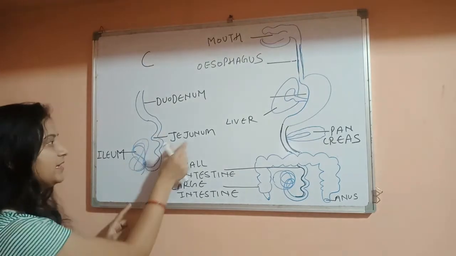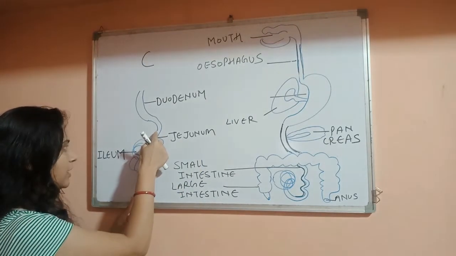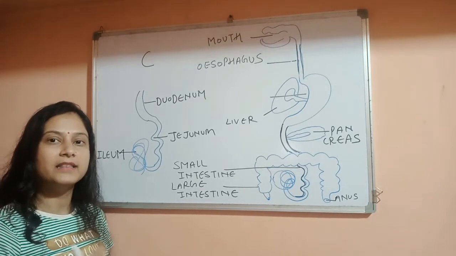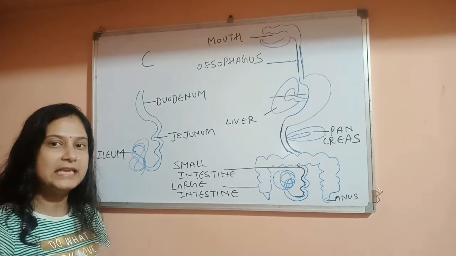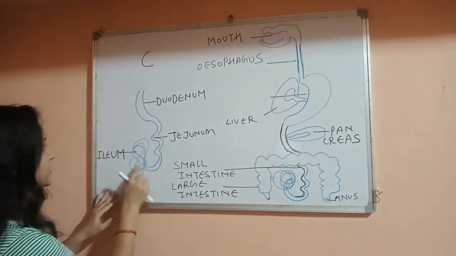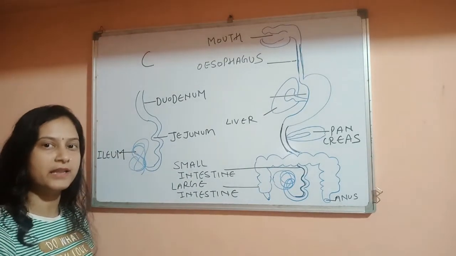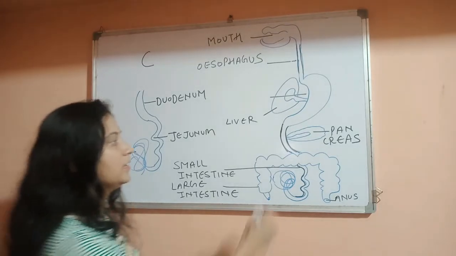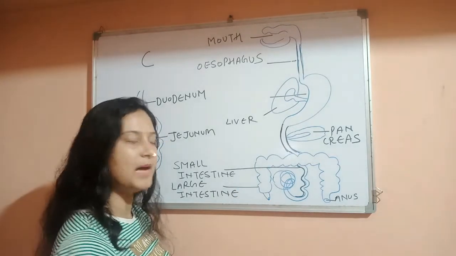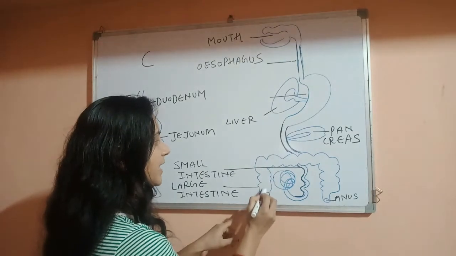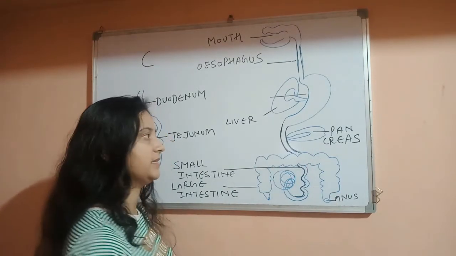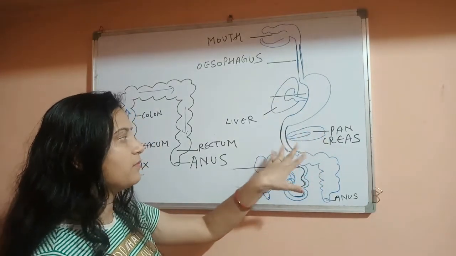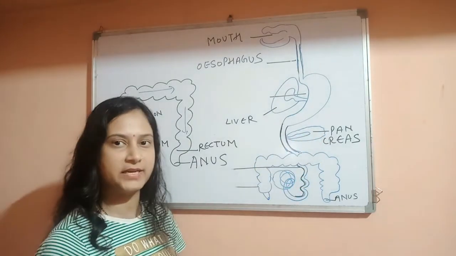And the second part is jejunum. Jejunum is the long coiled structure of the small intestine. And third part of the small intestine is ileum, which is highly coiled in nature. So this is the small intestine. After the small intestine, food passes into the large intestine. This is known as the large intestine. Food enters from the small intestine into the large intestine.